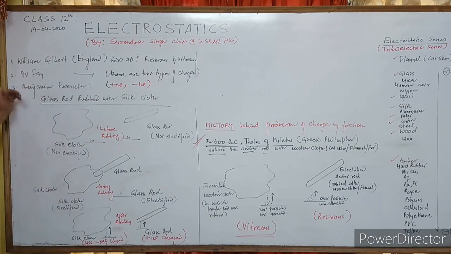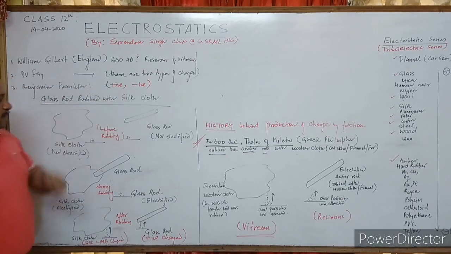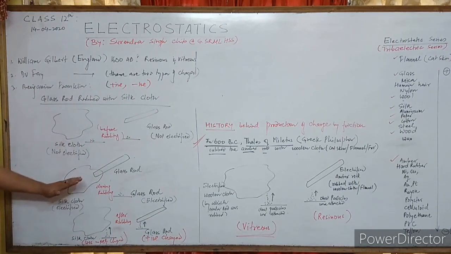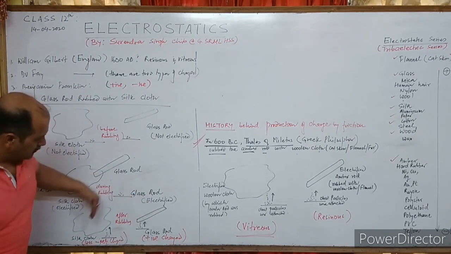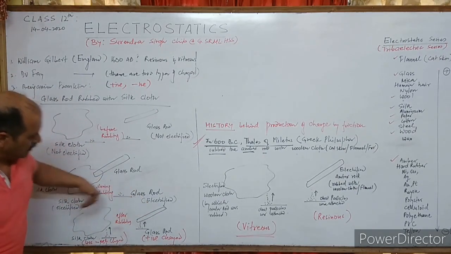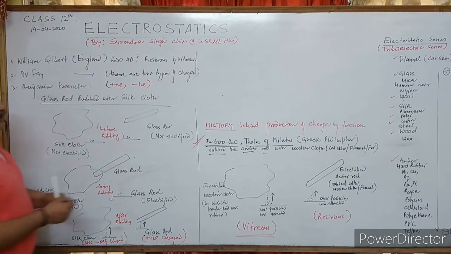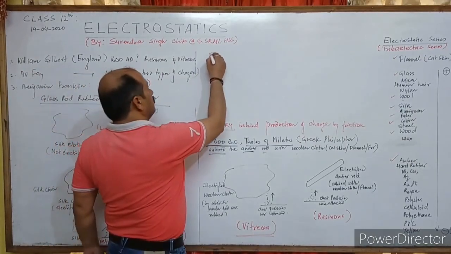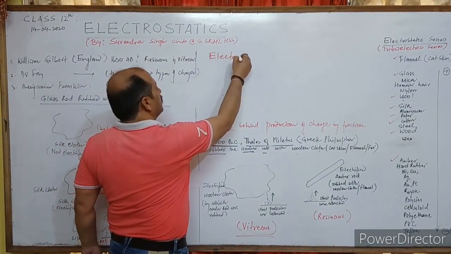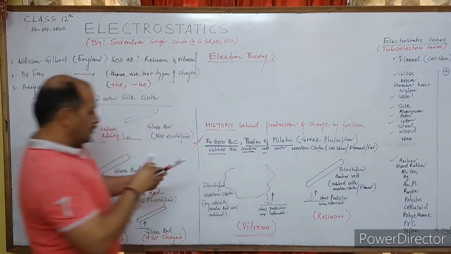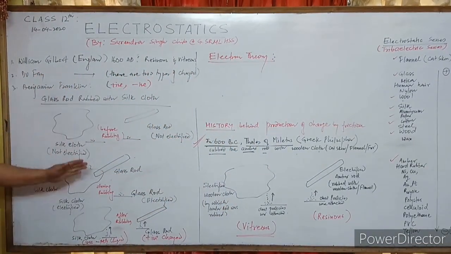Anyway, meanwhile, the discovery of the electron is also there. Now the question is how and why do these two bodies become positive and negative? Now let me explain, and that is called electron theory. Electron theory is behind all these things.